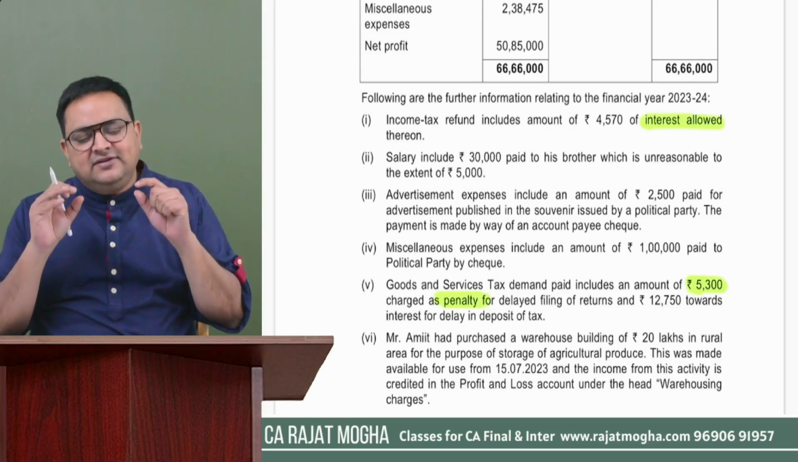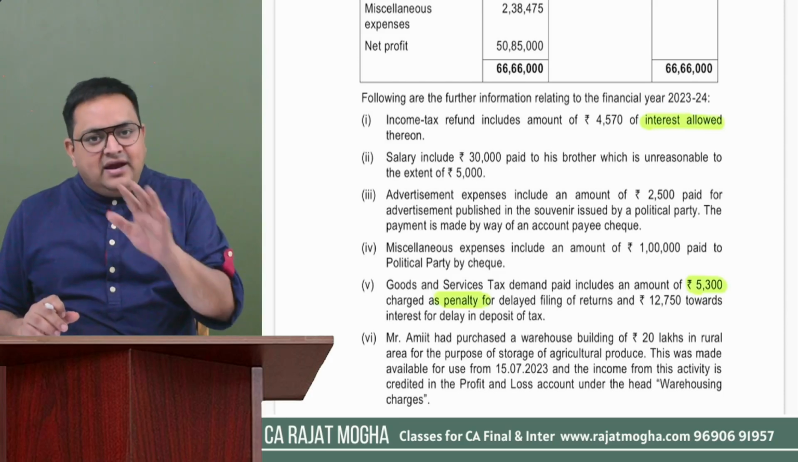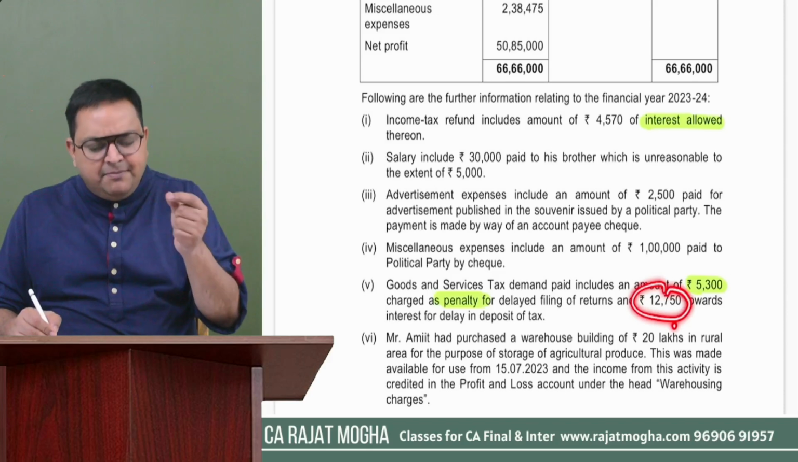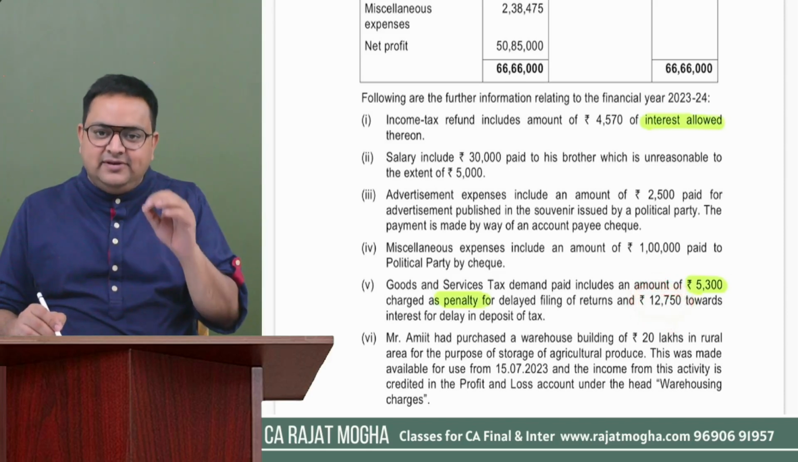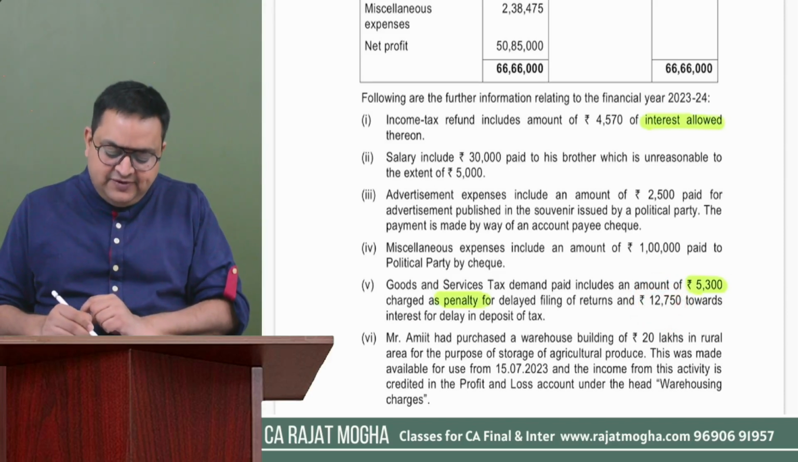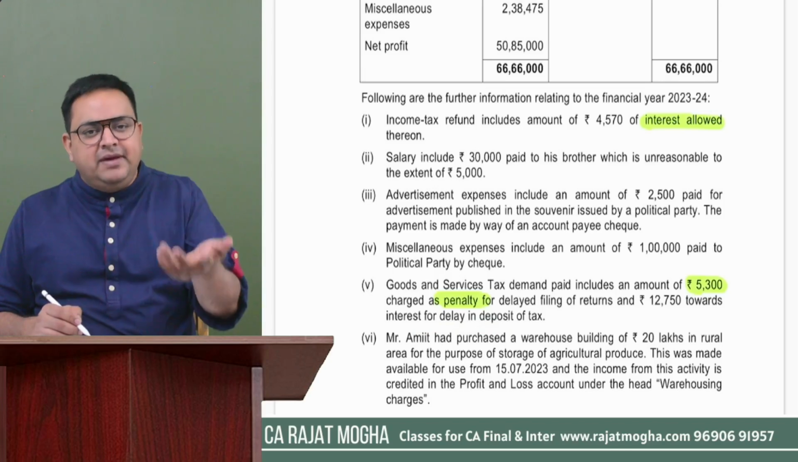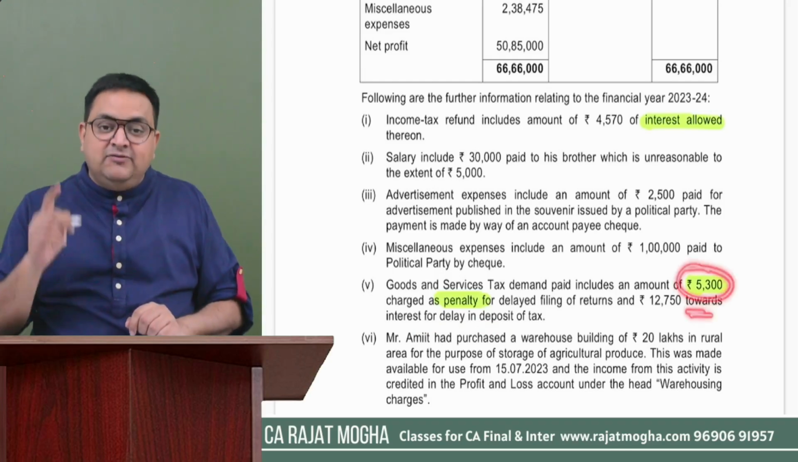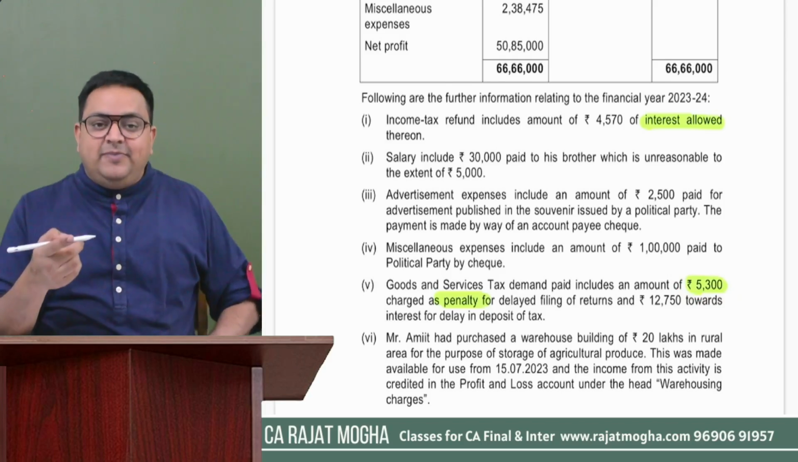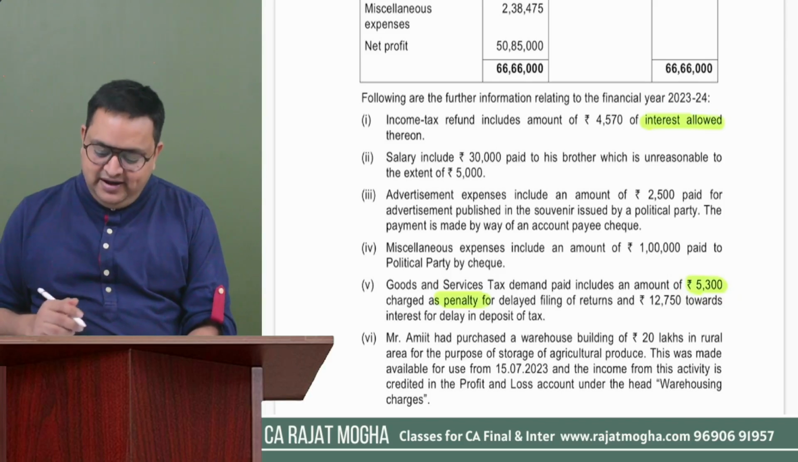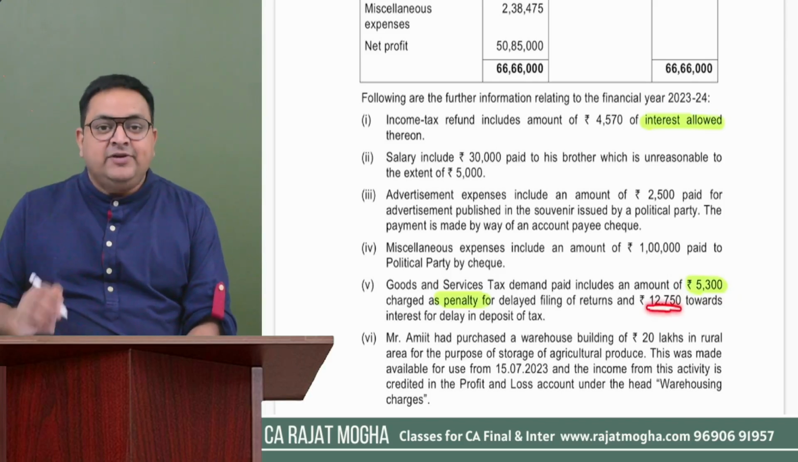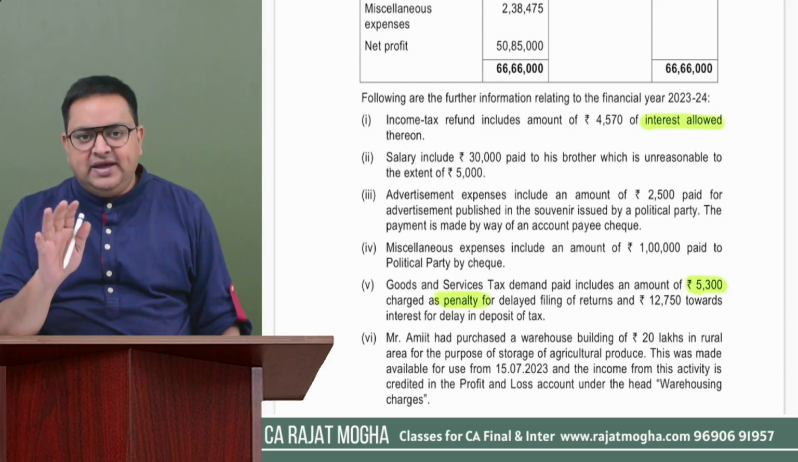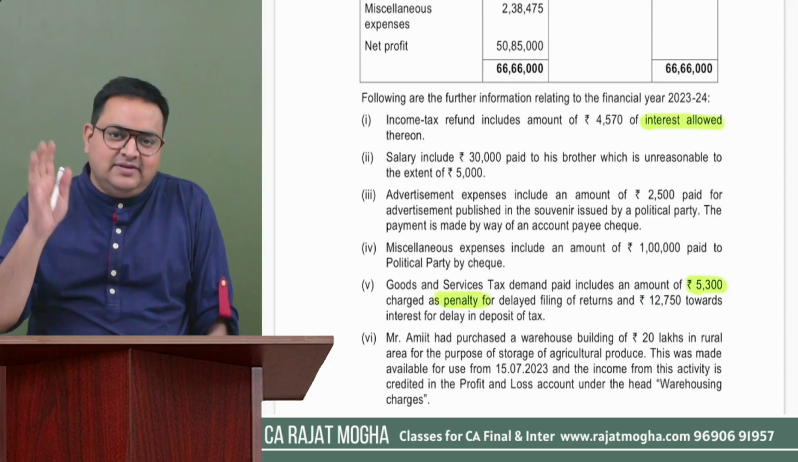So 12,750, you don't have to do anything. Just mention it as a note, but please don't do any addition or subtraction, right? It will not be part of your computation. You can just mention a note, say yes, if we have paid interest for delay in payment of tax, it is allowed. There is no issue, it is allowed. But this 5,300, which is in the nature of penalty, we are not going to allow it, right? So we have no issue with 12,750, but please give a one-liner note that we are allowing it. We are not doing anything with 12,750. Why? Because it is an allowable expense.